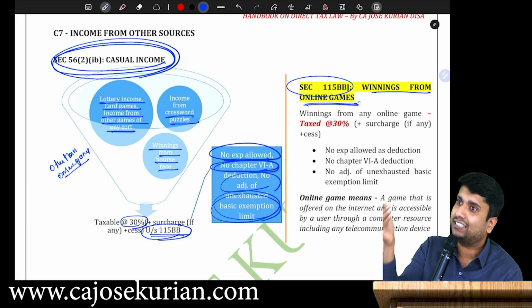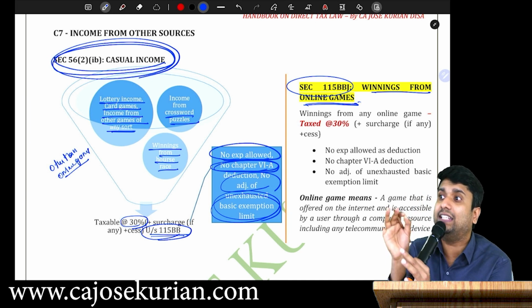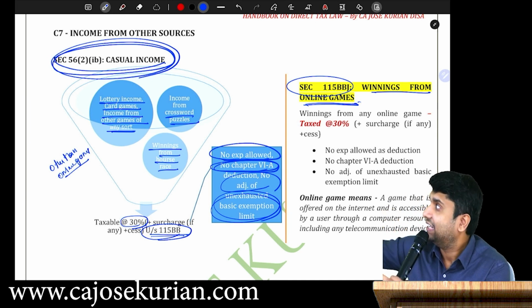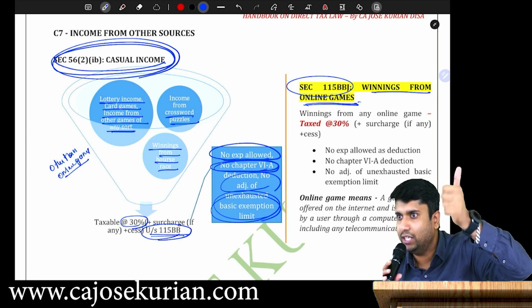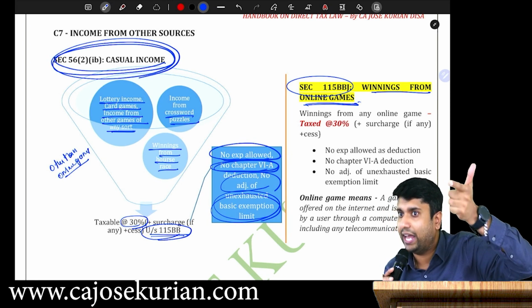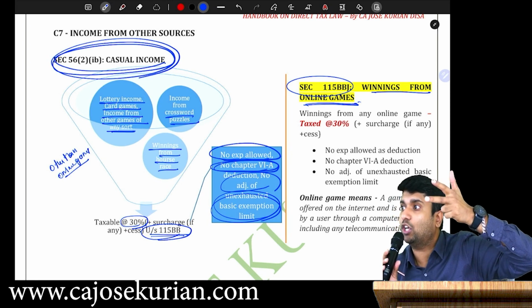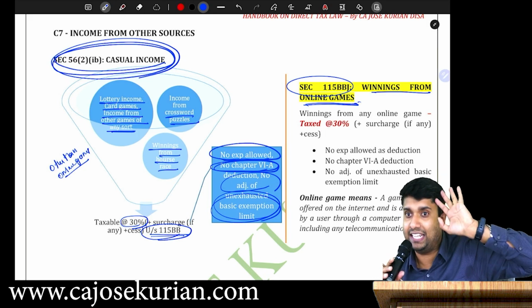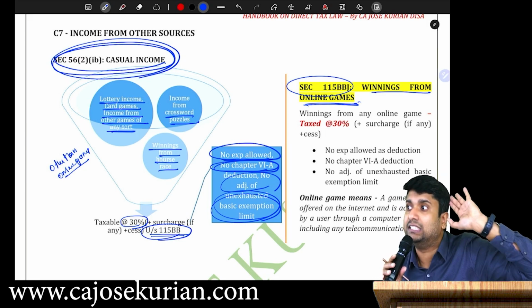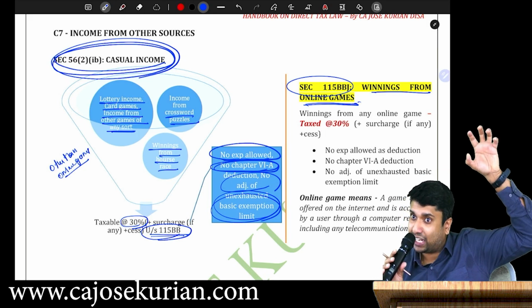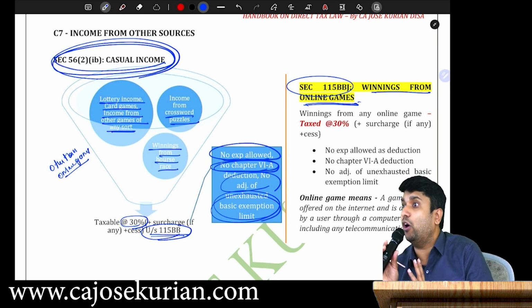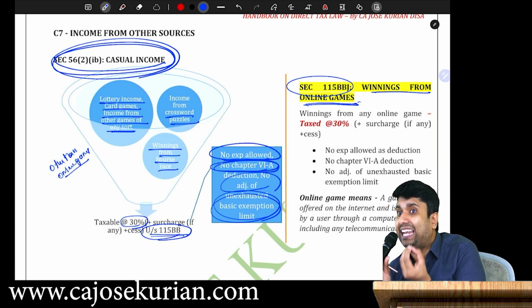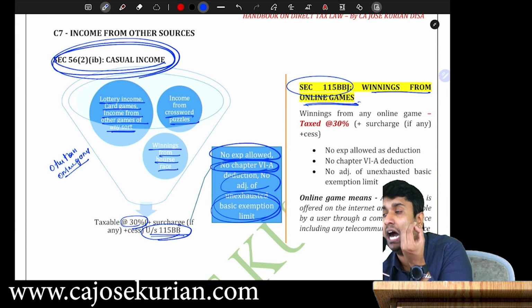If you have unexhausted basic exemption limit, you cannot adjust that with the casual income. The entire gross winnings will be subjected to 30% rate of tax without any expenditure, deduction or adjustment.